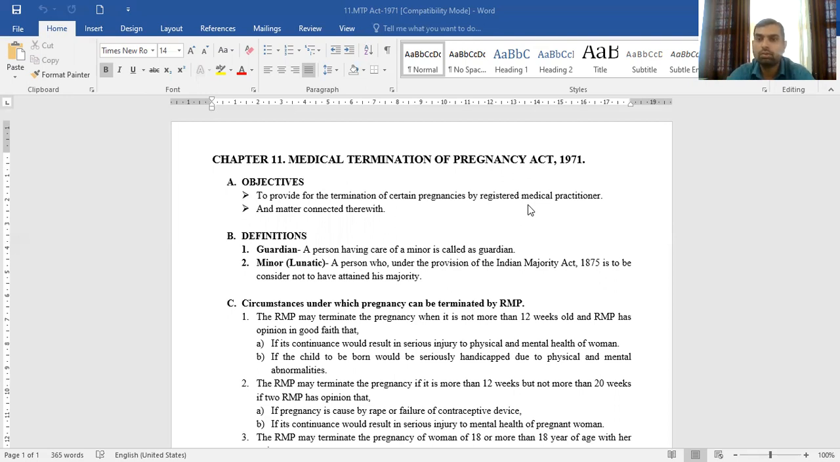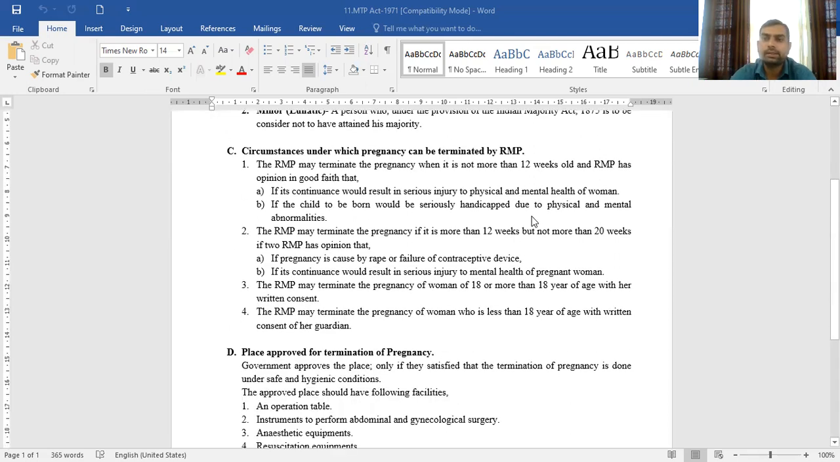So the person who has not attained his majority is called a minor, and a minor is also called a lunatic. Then the next important concept in this Medical Termination of Pregnancy Act 1971 is the various circumstances under which the pregnancy can be terminated.